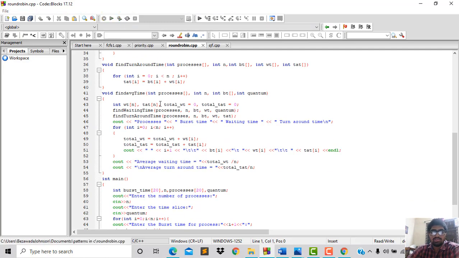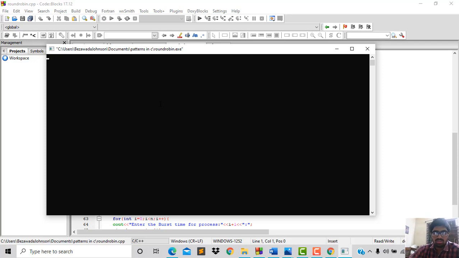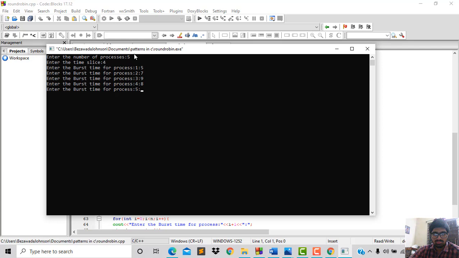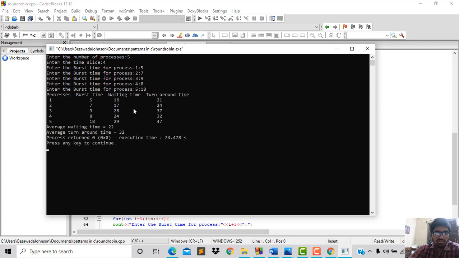Now we will execute the output, to see how the CPU will execute processes according to the time limit. Here I am executing 5 processes. Enter the time slice, I am entering the time slice as 4. The burst times for process 1 onward are 5, 7, 9, 8, 18. And we see here average waiting time equals 22, average turnaround time equals 32.